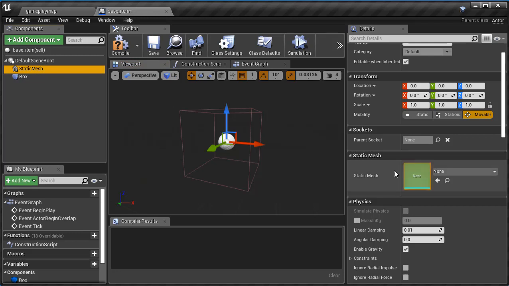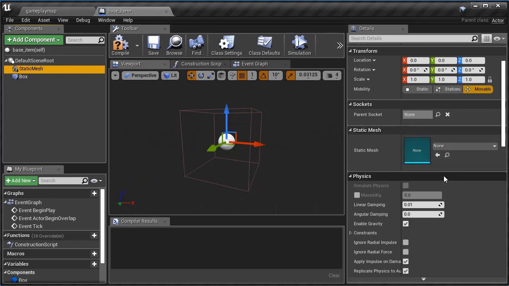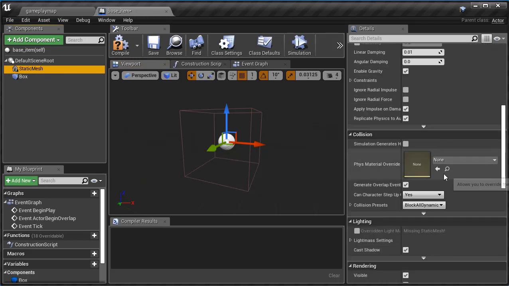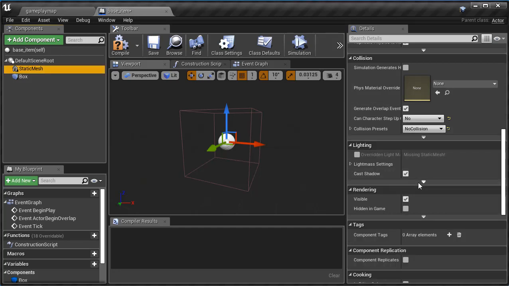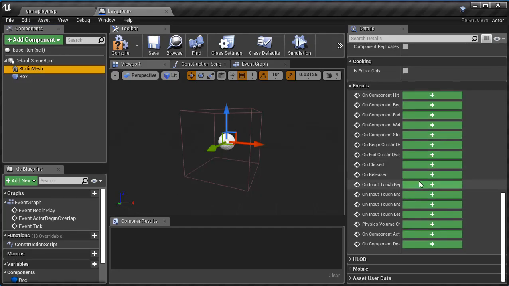Perfect. Now I'm going to come down to the static mesh here. I'm going to leave what it looks like alone, and I'll show you why in just a second, but I'm going to scroll down here to my collision box, and I want to say no, the player can't step up on it, and no, there is no collision between the static mesh and another object. Okay, there we go. Perfect.